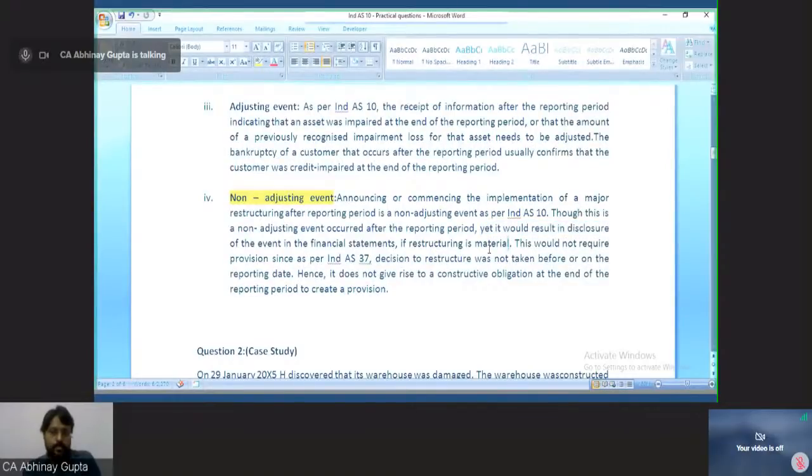And again, this disclosure is also required only if the restructuring is material. So if any non-adjusting event is a material event, then only disclosures are required. Otherwise, we will not do any disclosures as well.